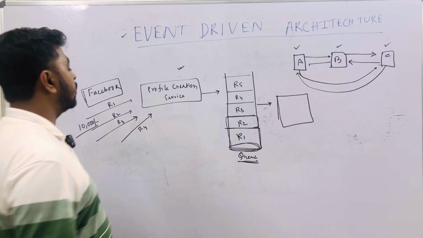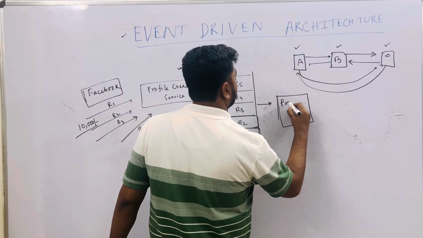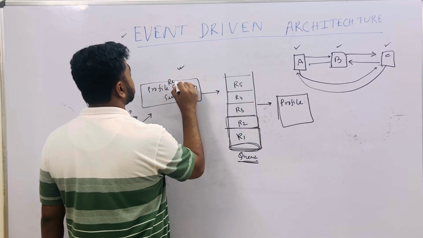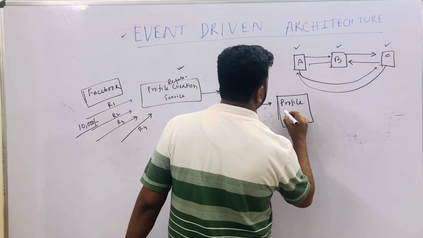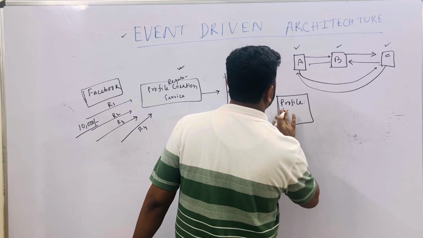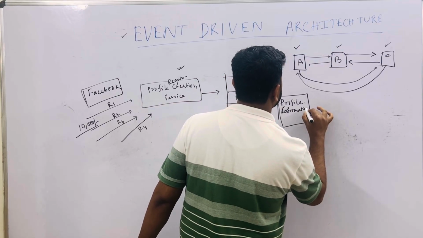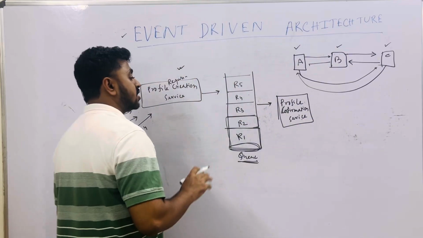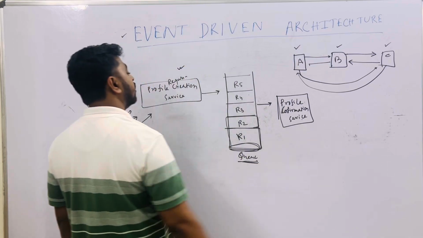Maybe you can say profile request creation service, and this is the profile confirmation service. I know I am naming it a little differently, just to make you understand these are different services, different applications running, okay.